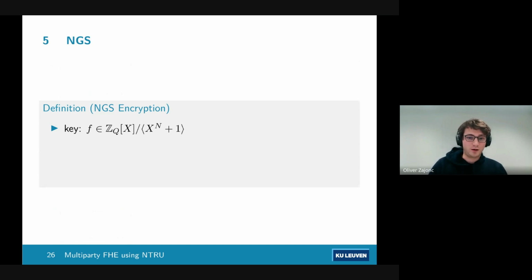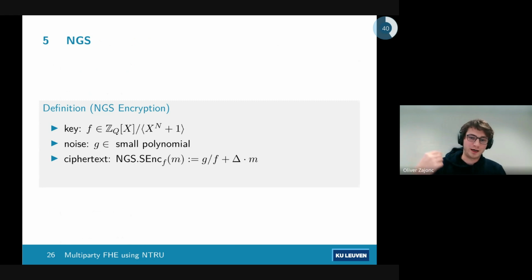The keys here are polynomials. You also have some noise, which is a small polynomial. And then you have your encryption, where you divide your noise by your key, and you just add your message onto the end.